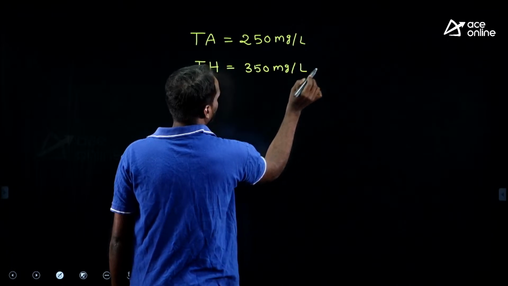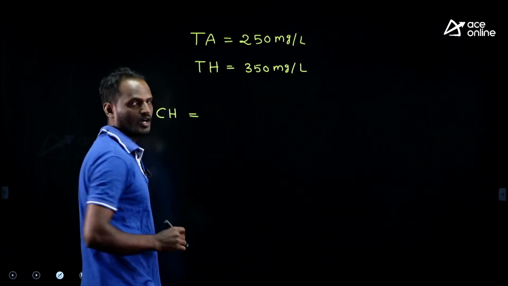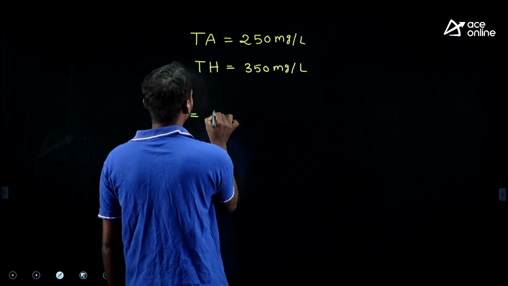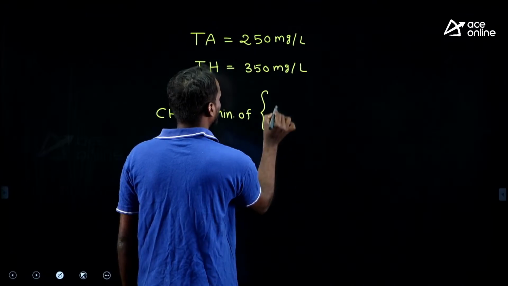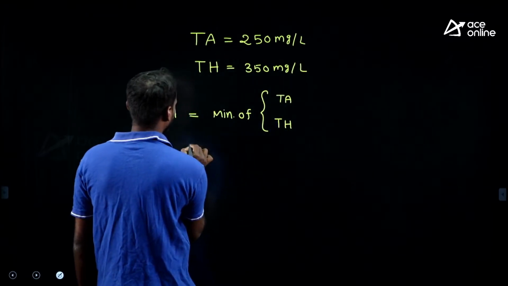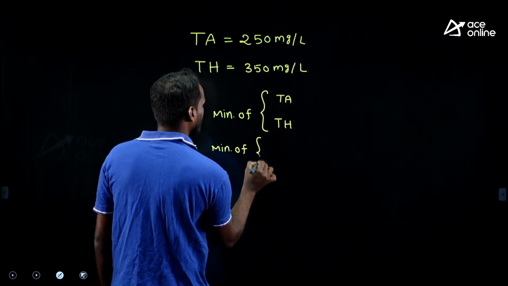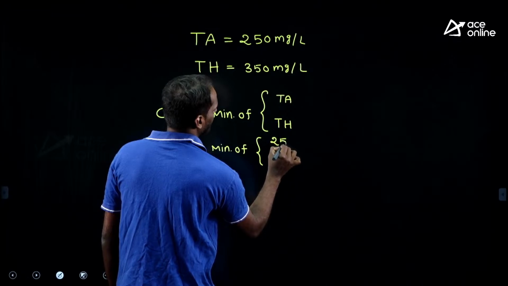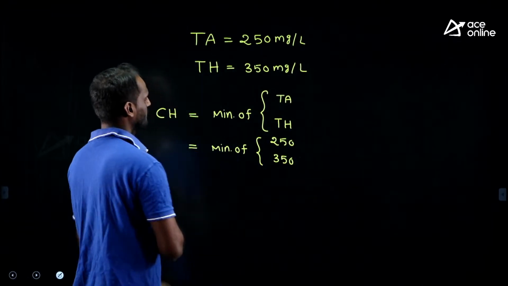What about carbonate hardness? As you all know, carbonate hardness is the minimum of total alkalinity and total hardness, right? Therefore, minimum of 250 and 350, which is minimum here, 250.